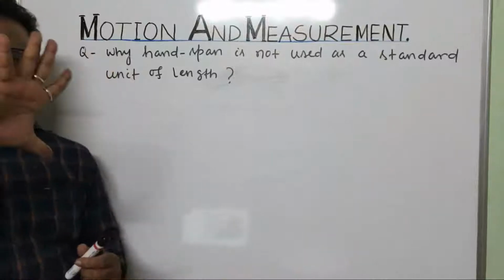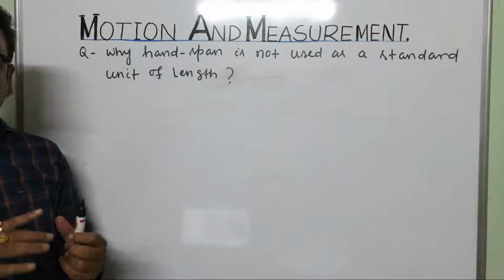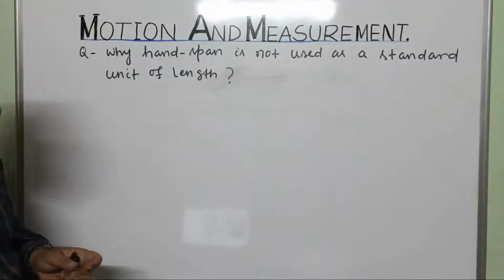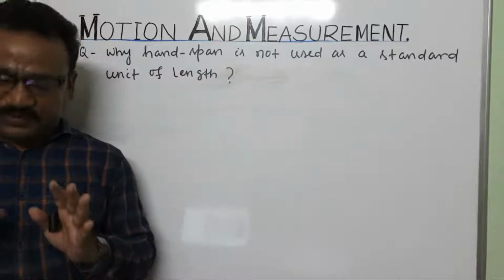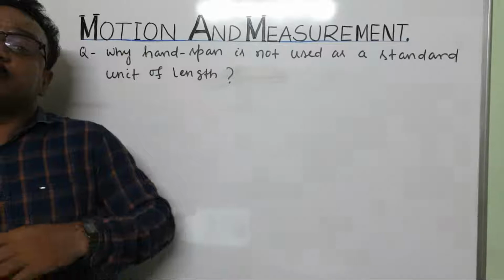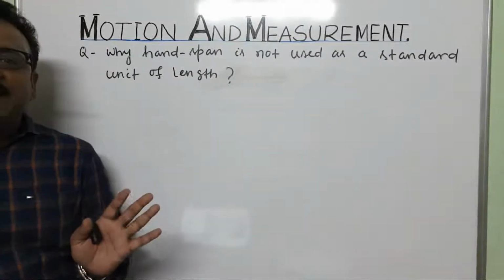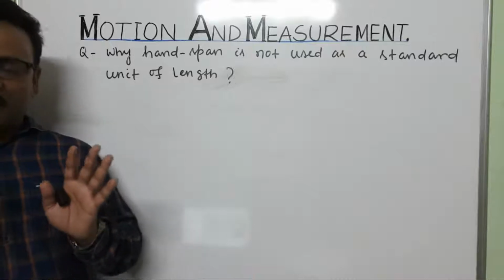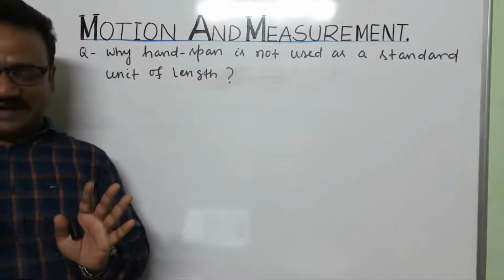Handspan, you know handspan, is the distance between the thumb and the little finger. Why is it not used as a standard unit? Because if you stretch your span, your friend's span, your mother's span, your father's span, the size will be different. Not of equal length, not of equal distances.